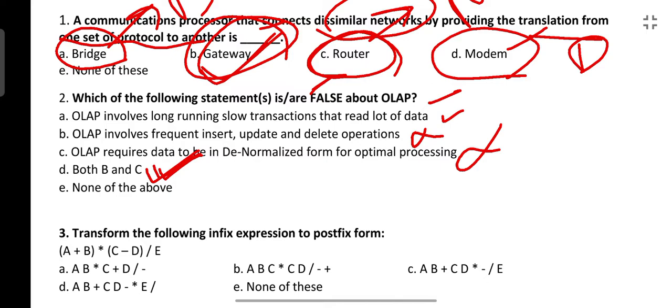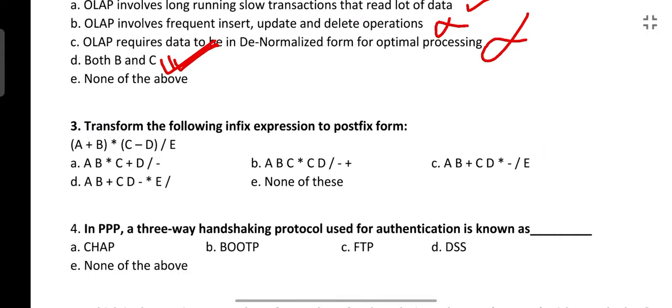Make sure you read the question very carefully in the exam, especially this true false kind of question. Sometimes we don't read the question properly, the question is asked about false and we mark true. So don't make this kind of silly mistake in the exam.